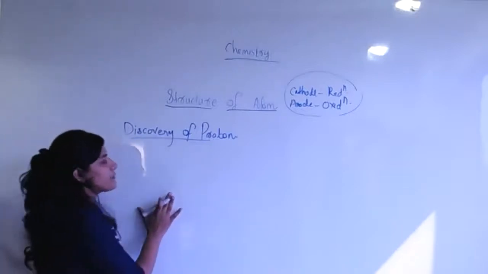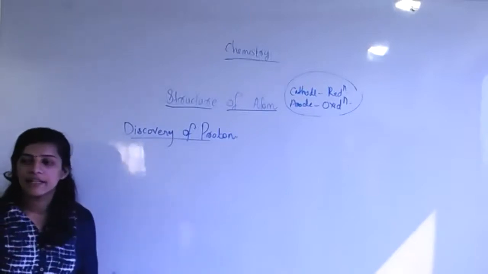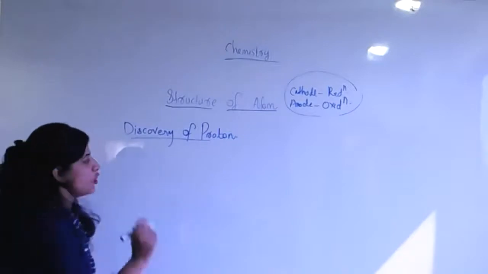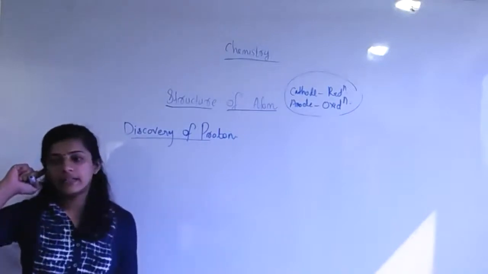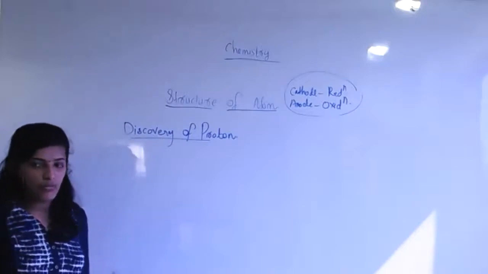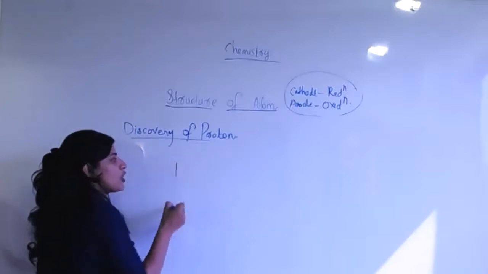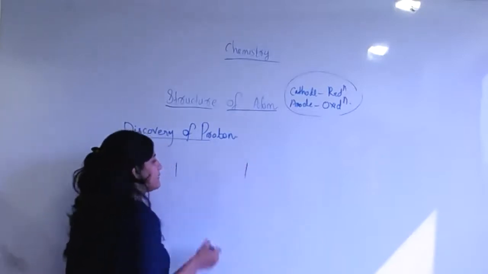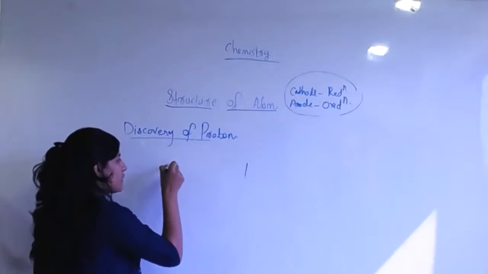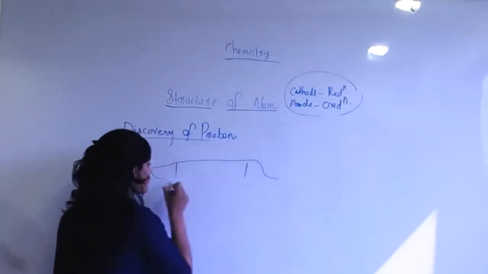Actually, the discovery of proton is somewhat similar to the electron discovery. Look, the same apparatus setup you want to picture in your mind. In that experiment, I already told you, a discharge tube is there, a glass tube like setup.